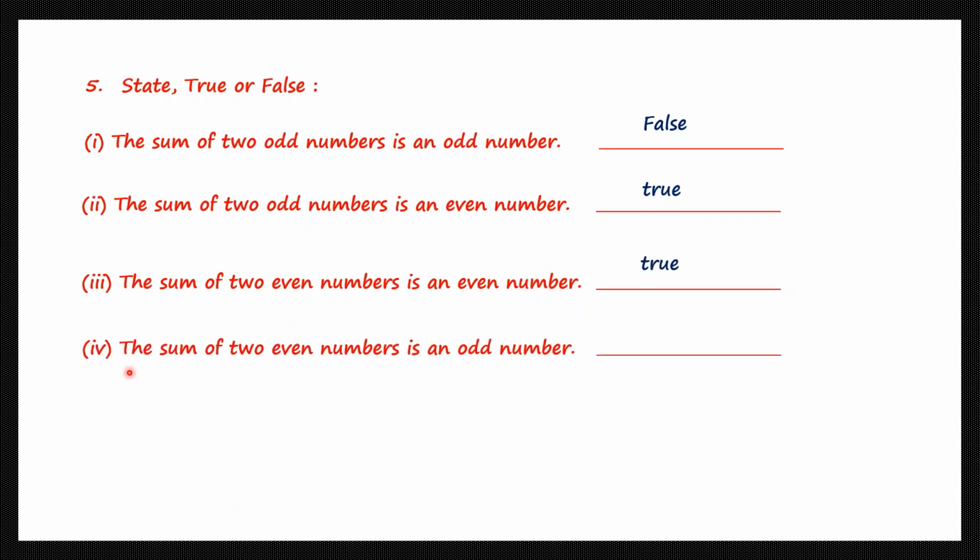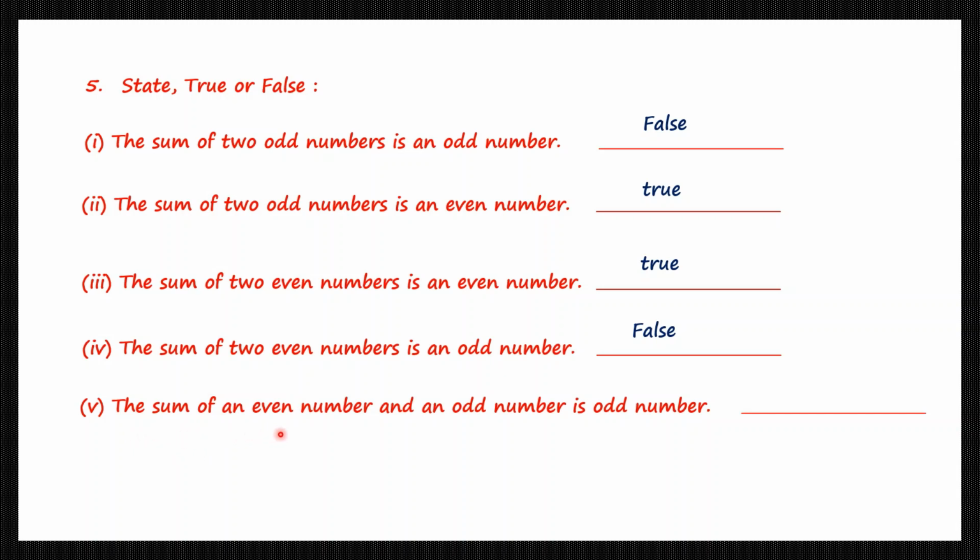True. Fourth one, the sum of two even numbers is an odd number. We just did an example and we found the sum of two even numbers is an even number. Here it says the sum of two even numbers is an odd number, which is false.